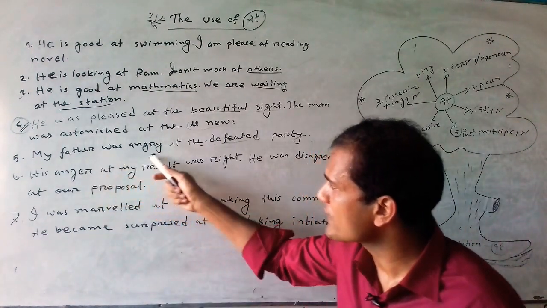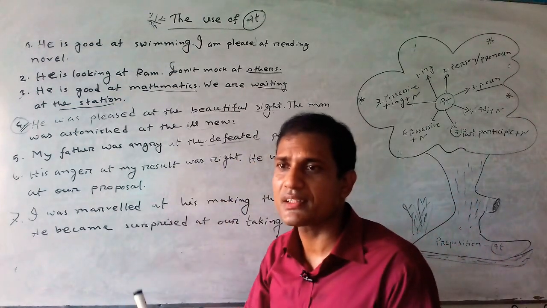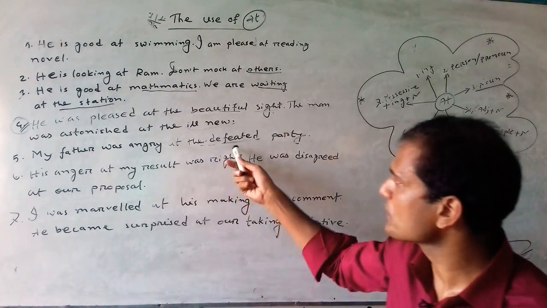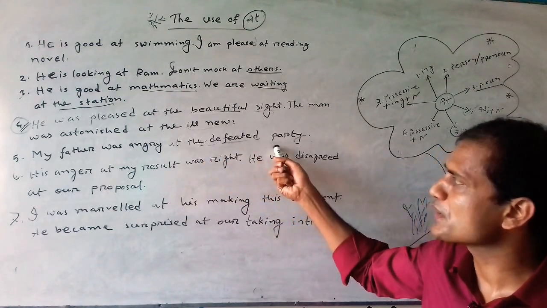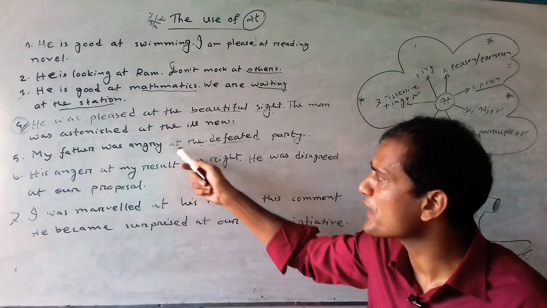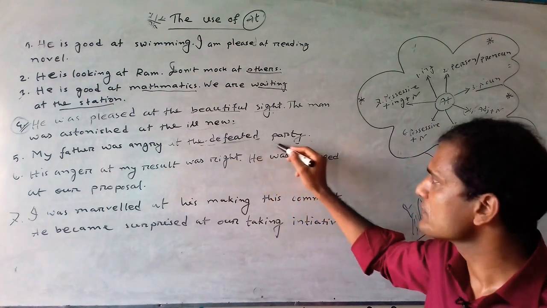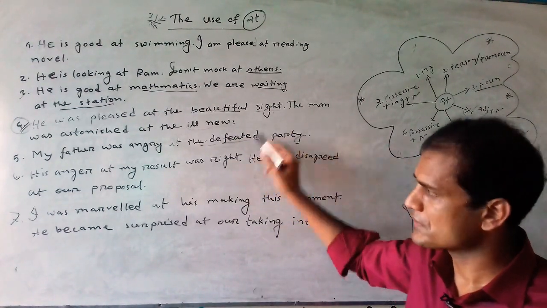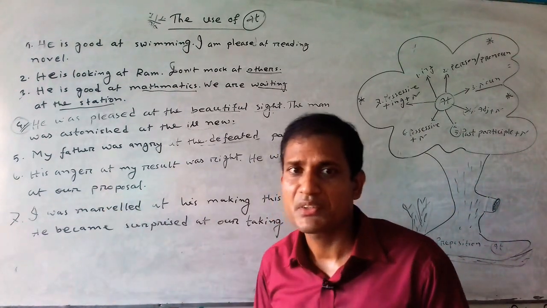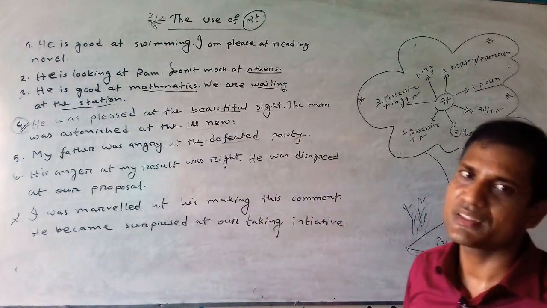My father was angry at the defeated party. Here defeated party indicates the failed party who failed in the election. So the words defeated party indicate past participle plus noun. So after this preposition at you can use a past participle form of a verb, next a noun. You should realize and memorize this system, so that you can use a preposition successfully in the sentence or in the exam.